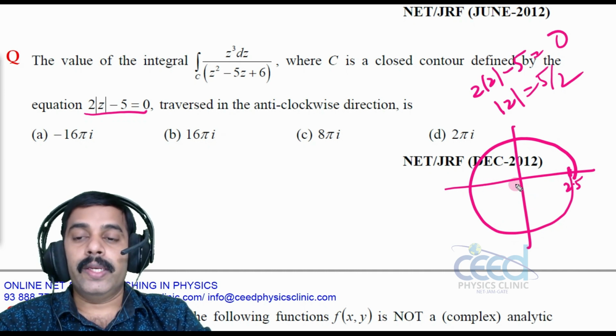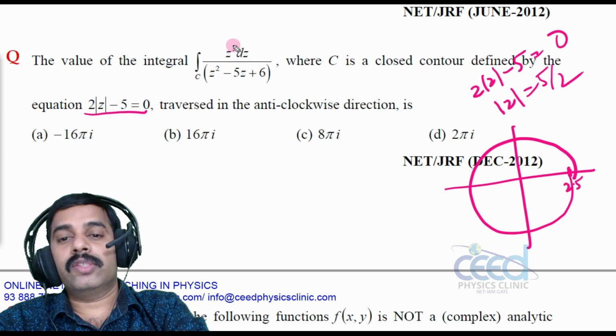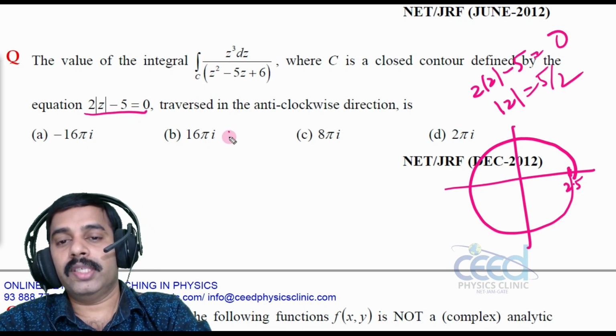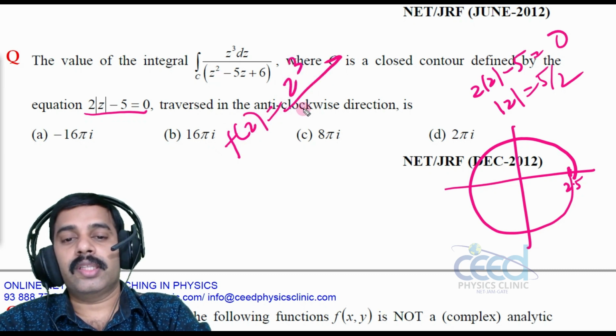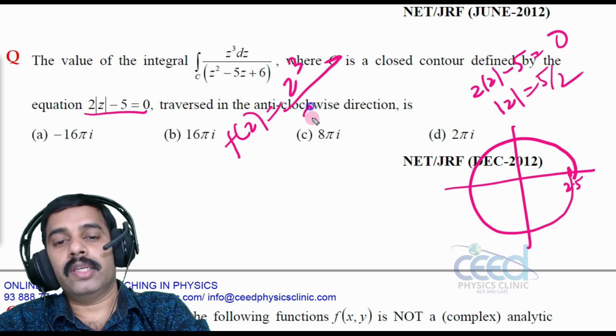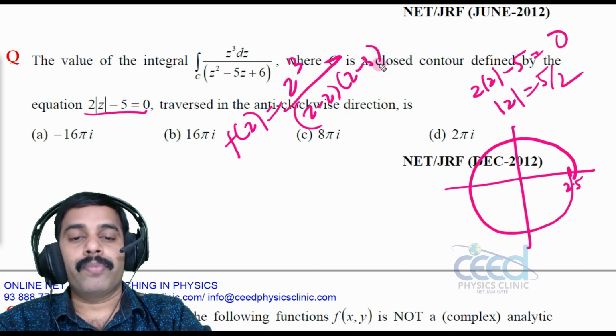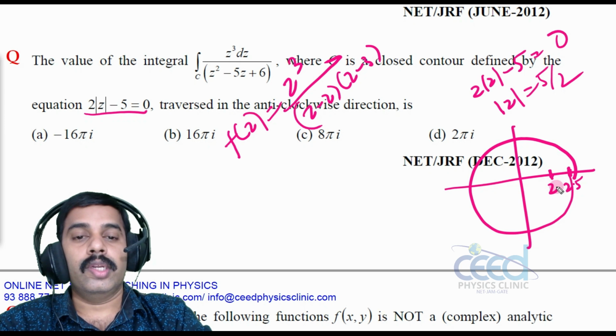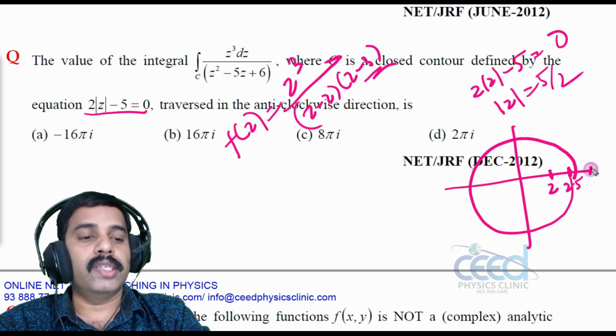Now let us find the poles of this function. Our f of z is z cube divided by (z minus 2) into (z minus 3). Look at this: the point 2 is inside this contour, and 3 is outside the contour.